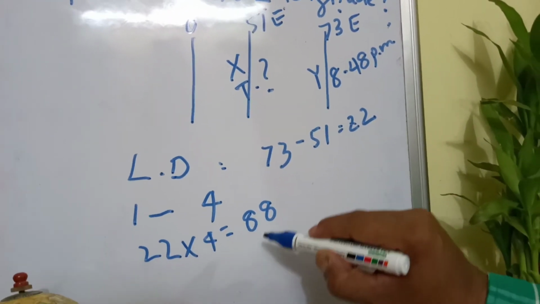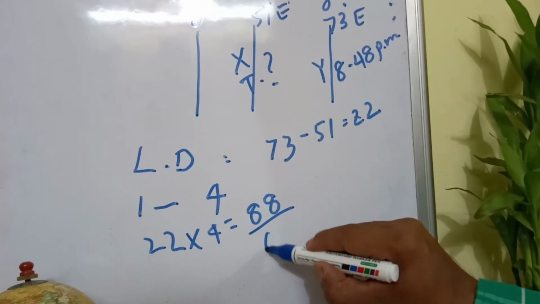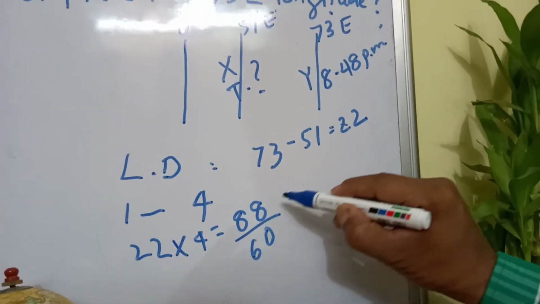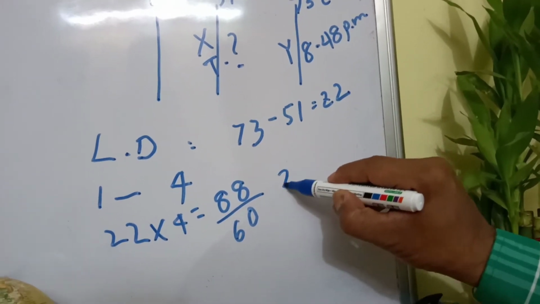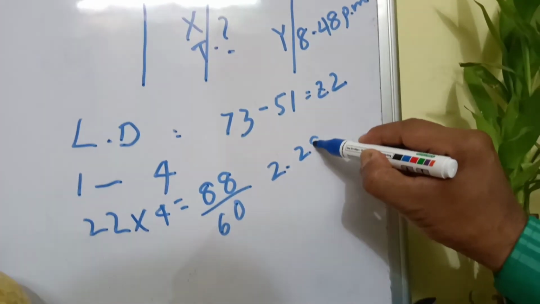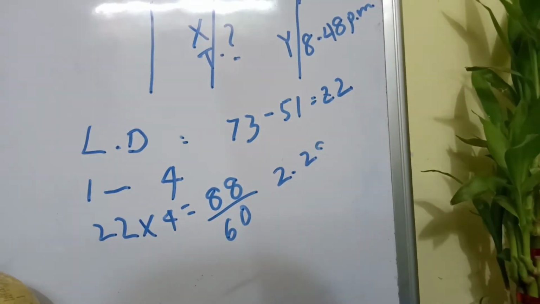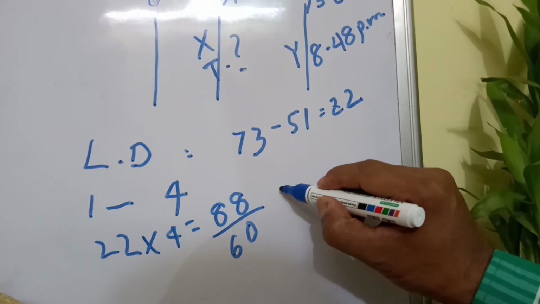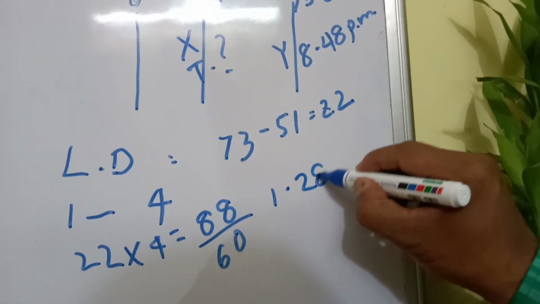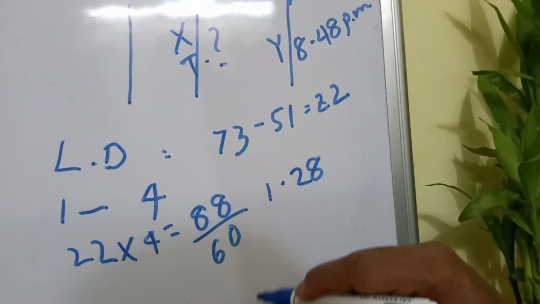Now convert into hours and minutes. 88 by 60, 1 hour 28 minutes. Clear? 1 hour 28 minutes.